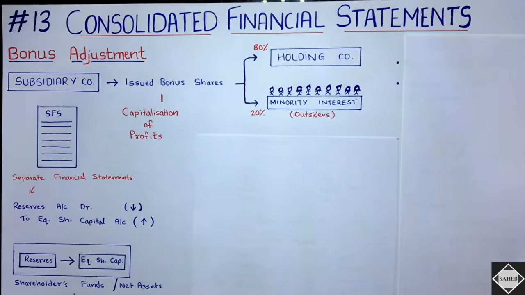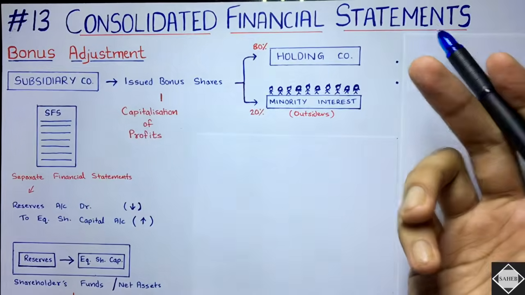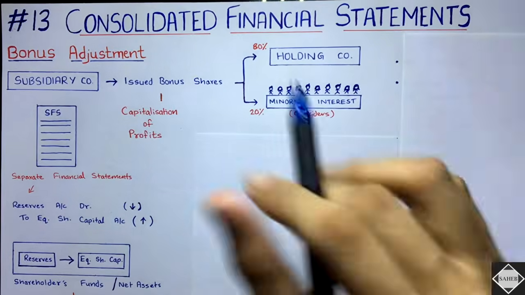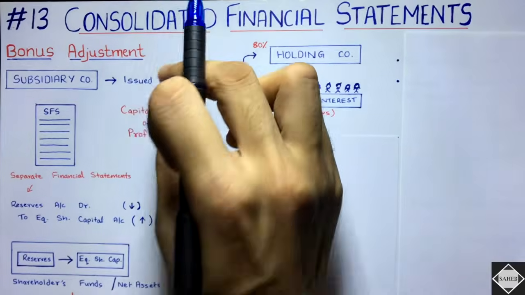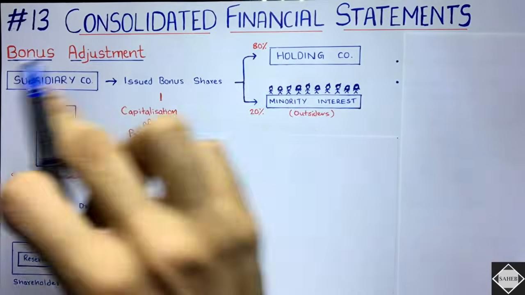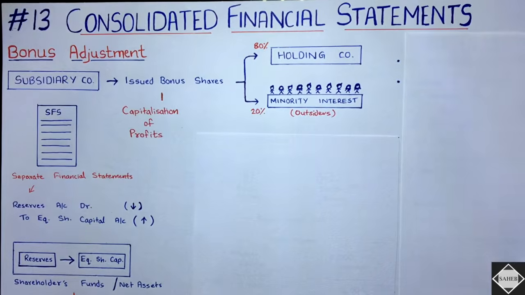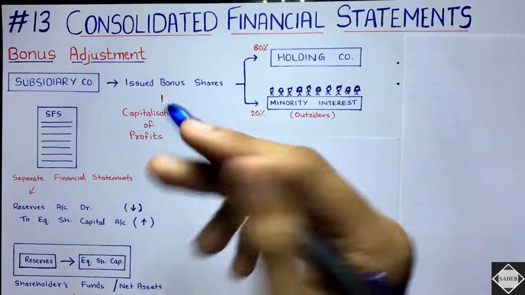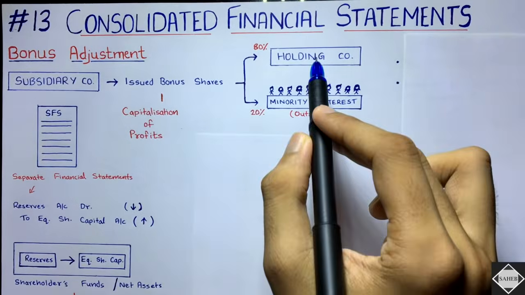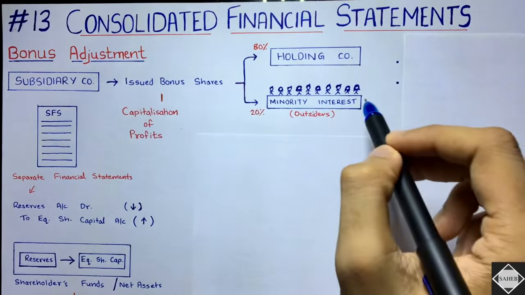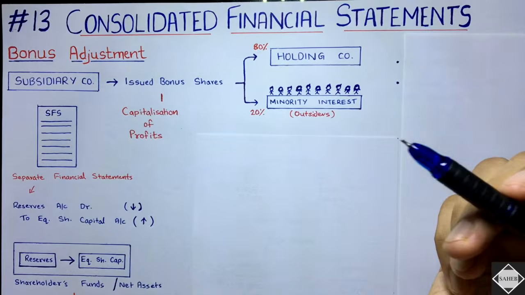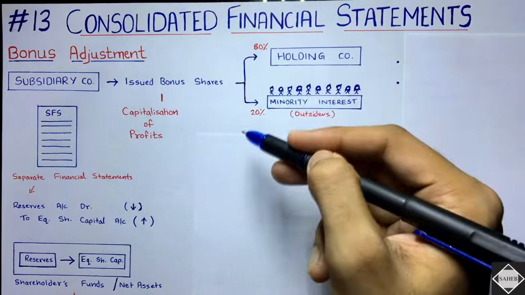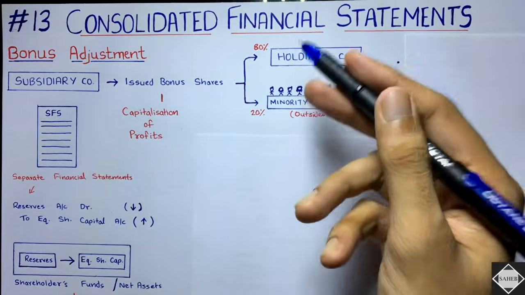Is that okay? Yes. Because only that will impact the CFS. Holding company's bonus shares are going to outsiders, so it will not impact anything. So the only thing that is important over here is the bonus shares issued by the subsidiary company. Is that clear? Now, if subsidiary company is issuing the bonus shares, then who will get the bonus shares? The holding company, the majority shareholder, and the minority interest, the other people. And they will get the bonus shares depending upon their control ratio, I mean depending upon their existing holdings.